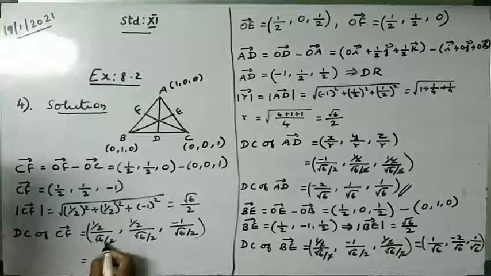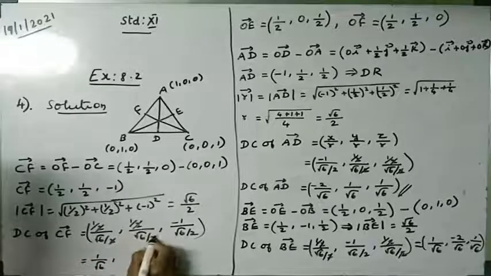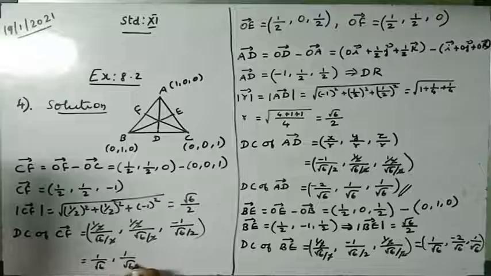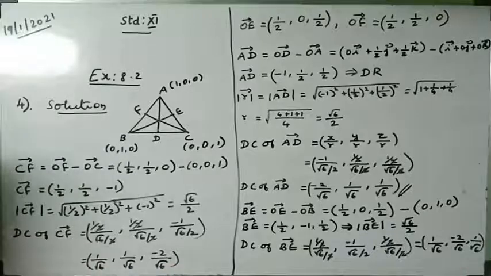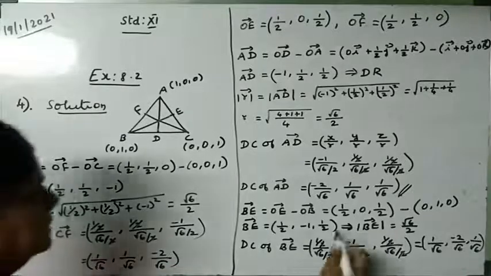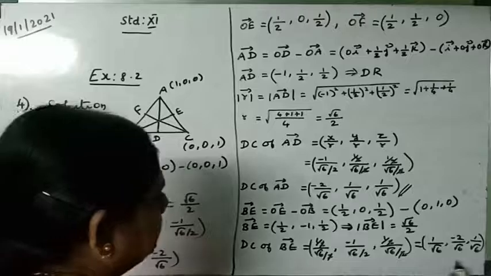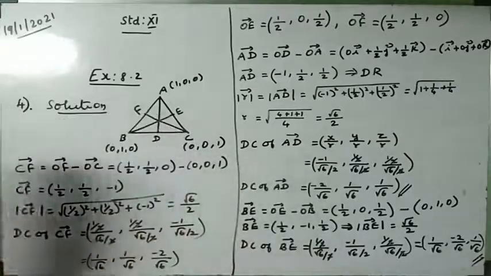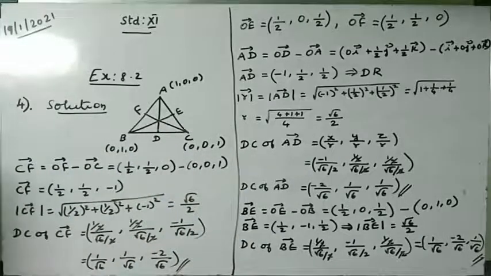Which is equal to, 2 cancel, 1 by root 6, comma 2 cancel, 1 by root 6, comma taking reciprocal, minus 2 by root 6. So these are the direction cosines: direction cosine of AD, direction cosine of BE, direction cosine of CF vector. Hence proved. So this is a very simple problem.